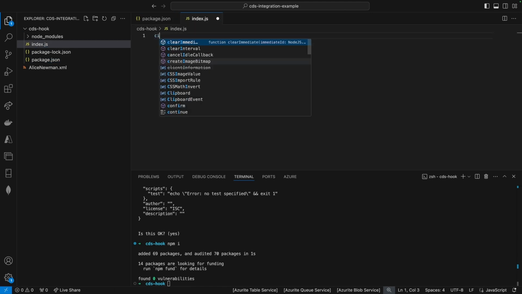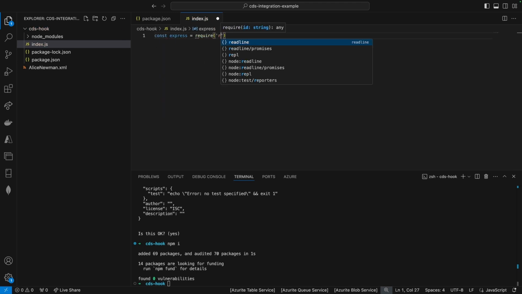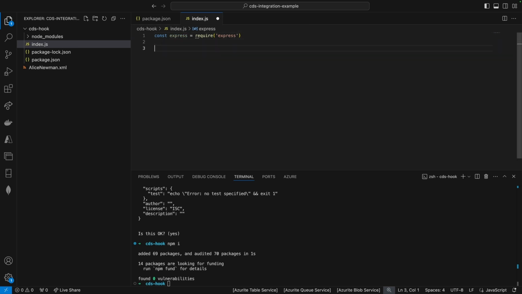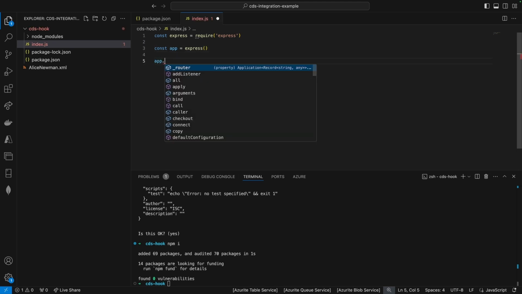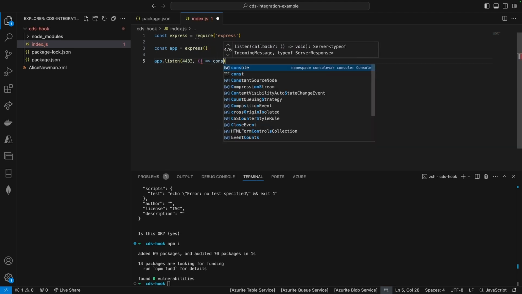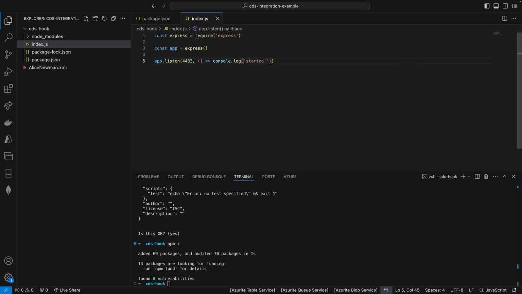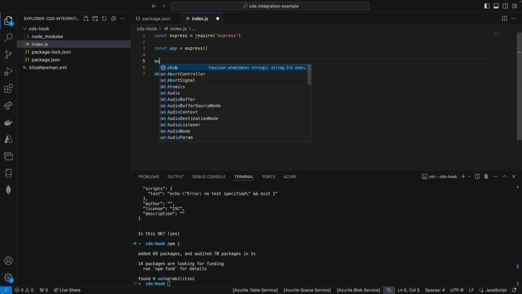In here, I will import express, so require express. You make the app by calling express here. And then on the app, you can listen to a port. So the port that I'll choose is 4433. And the callback, I'll just console log that I have started the application. Okay. We will then want to add a couple of endpoints.